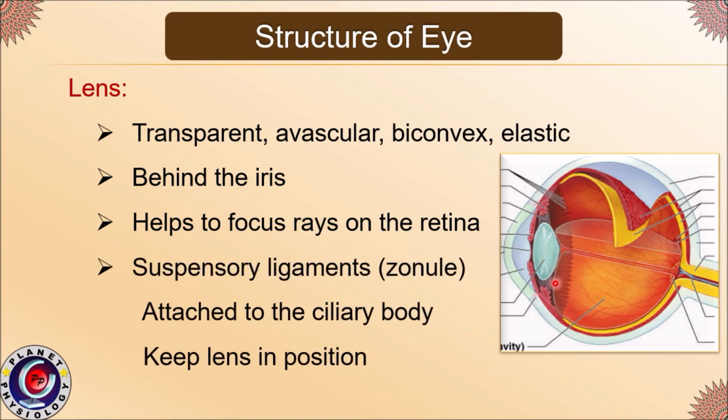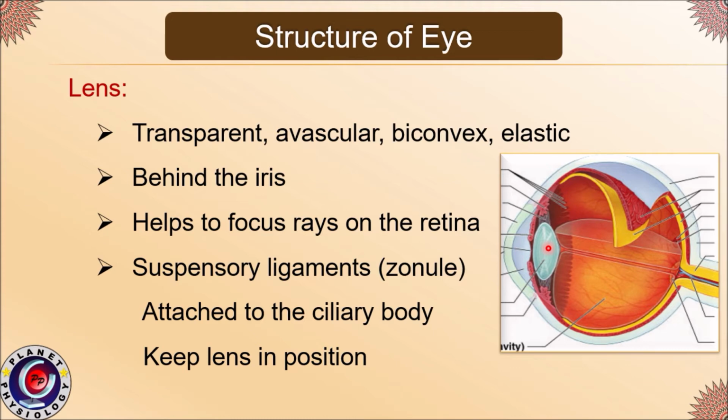The lens is held in position with the help of suspensory ligaments. As you can see here, this fibrous structure, these are the suspensory ligaments, which are also called zonules. These suspensory ligaments attach the lens to the ciliary body so that the lens is kept in position.